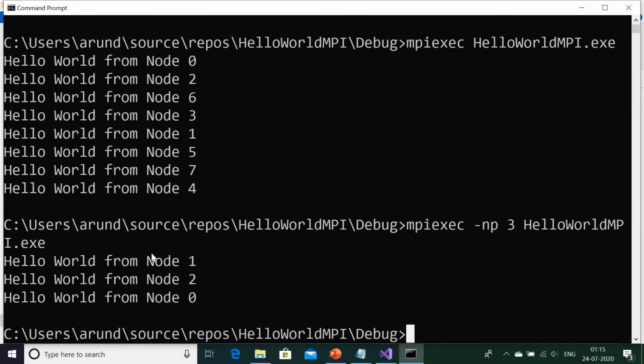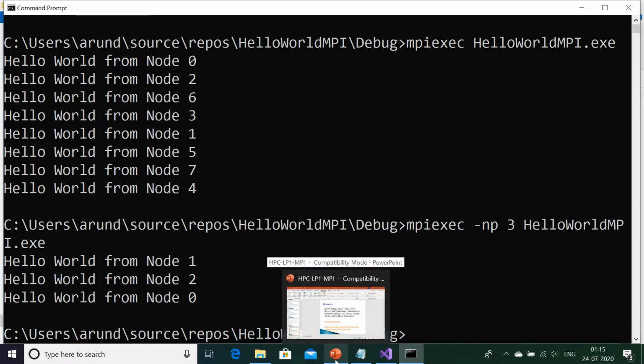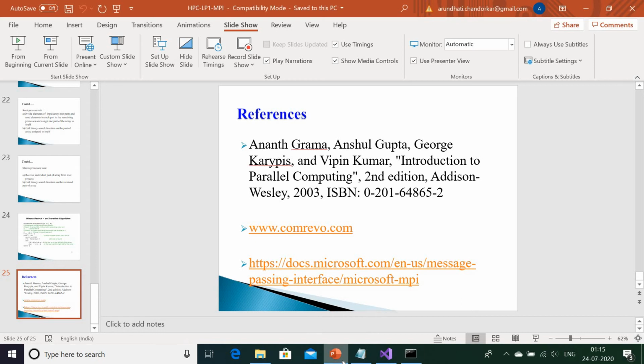So it is printing 3 times, the number of processes given by the user. So I hope it is clear. So let us be with the terminal and again come back to our PPT. Some more important APIs I will show you, that is send and receive, and after that one more program. Okay, so be with me.